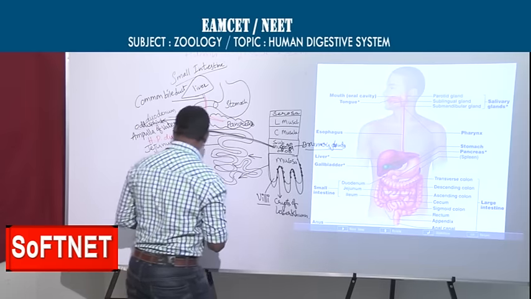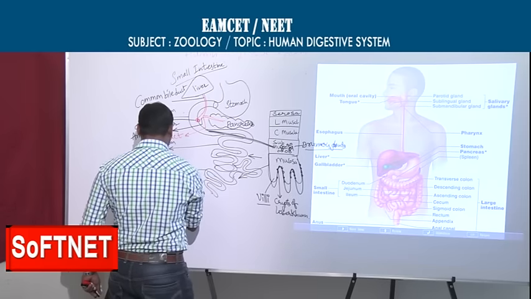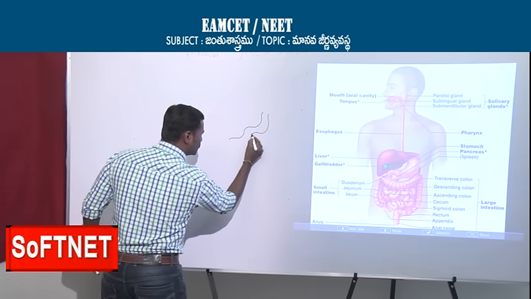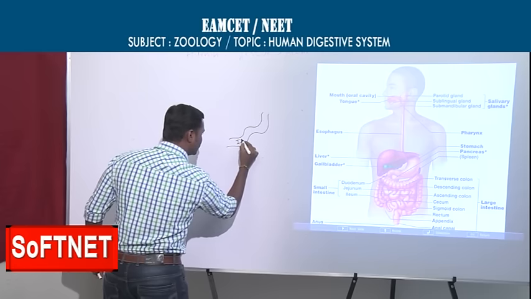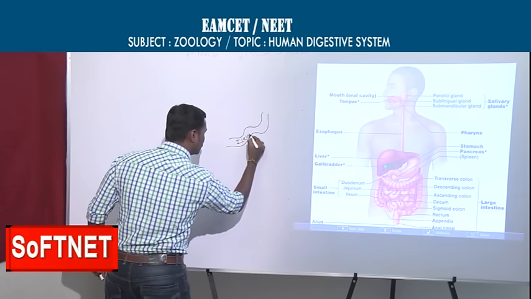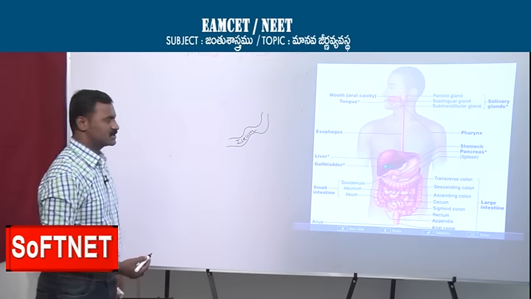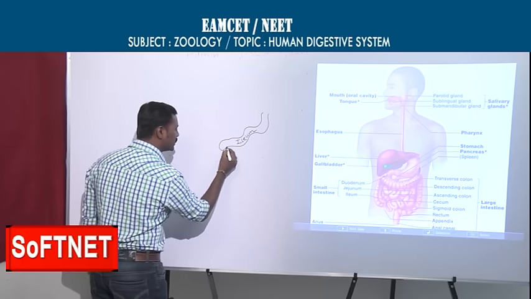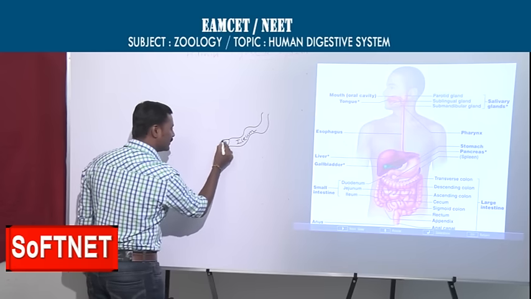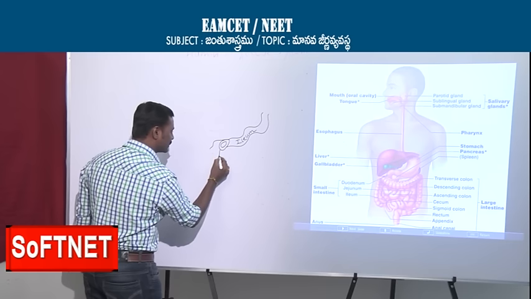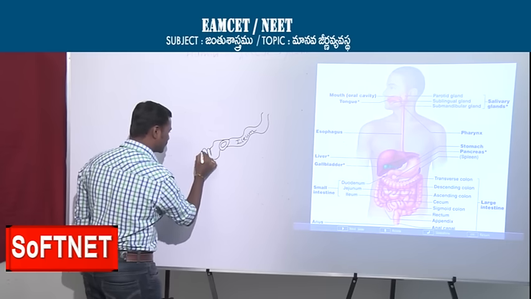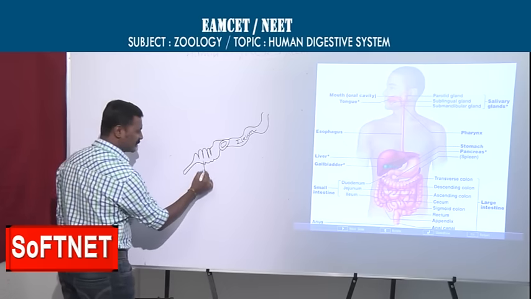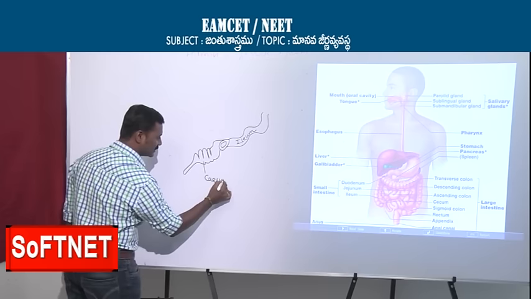Next, you see this part which is going to open into, what is this region? Large intestine. Now we are moving into the large intestine, almost the last part of the alimentary canal. This is all about the ileum; just now we discussed the ileum. Now this ileum is going to open into the large intestine. The first part of the large intestine is the cecum. You see this part? This is called the cecum.